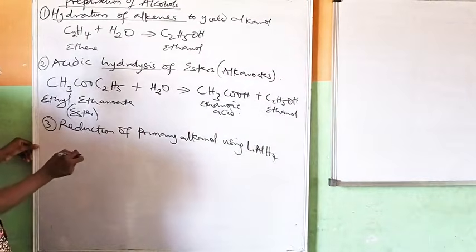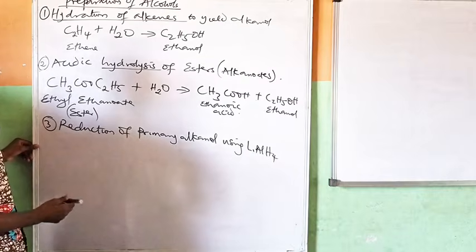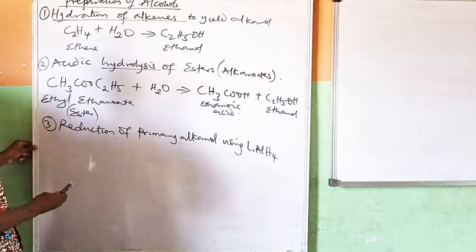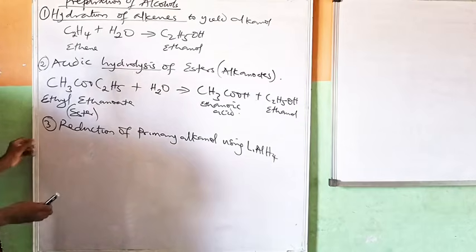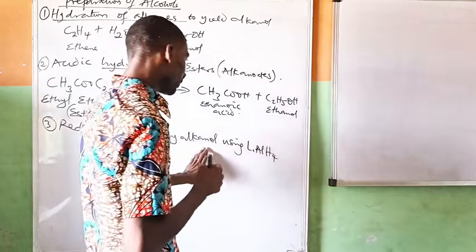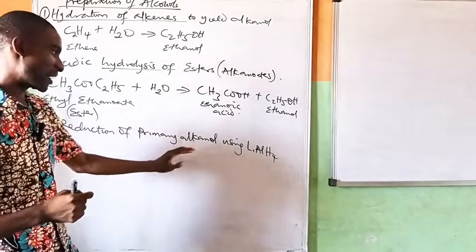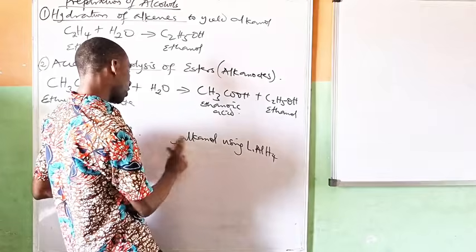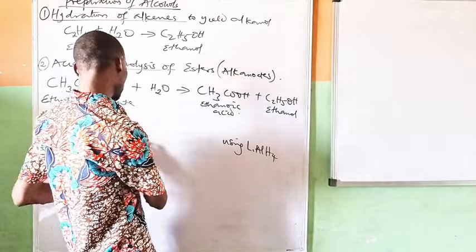If I reduce primary alkanol, it's going to give me alkanol. Sorry, not reduction of primary alkanol now, I want to form primary alkanol. So I'm going to do reduction of alkanal, rather.